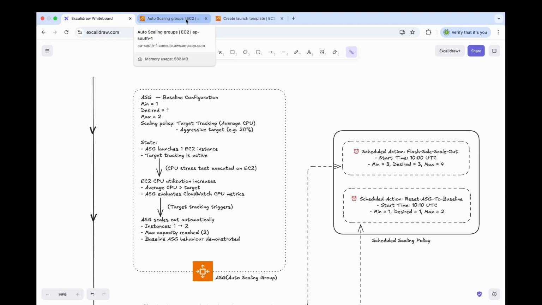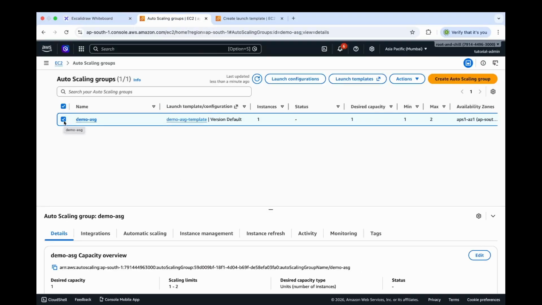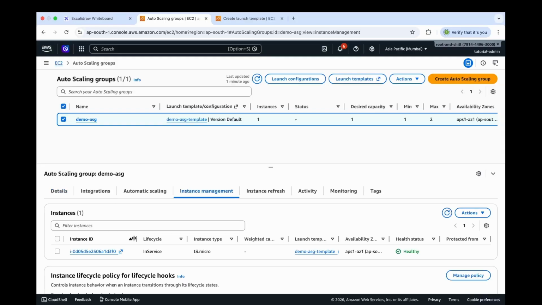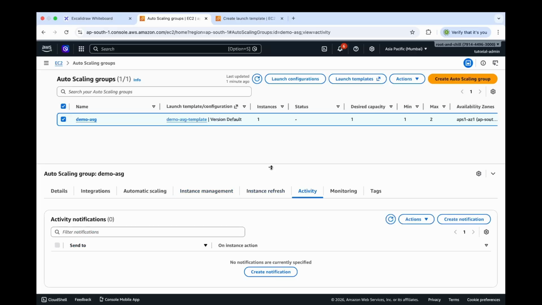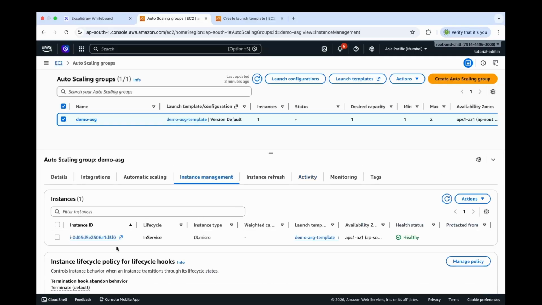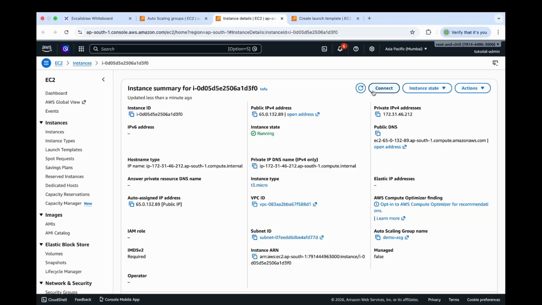Moving back to our EC2 console, we have selected this auto scaling group called Demo ASG by clicking this checkbox, and in the bottom screen we can see we have multiple tabs. Under instance management, we can see we have an instance that's in service that is managed by this Demo ASG auto scaling group. Now let's look into this activity tab. Under this activity history, we can see we have successfully launched a new EC2 instance as we have set a desired value of 1.